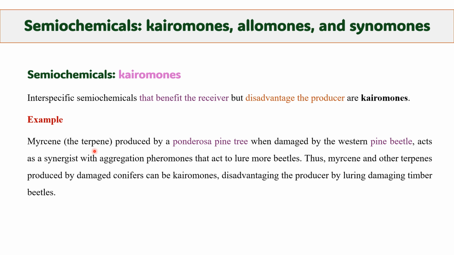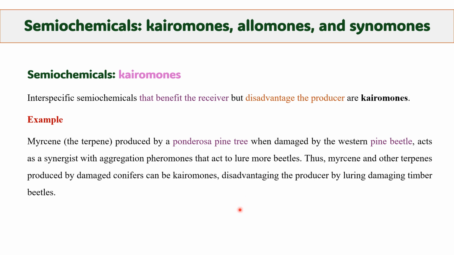Myrcene, a terpene produced by the ponderosa pine tree when damaged by western pine beetles. When western pine beetles attack the pine tree, a terpene is released, that is myrcene. This myrcene acts as a synergist with the aggregation pheromone released by pine beetles to lure more beetles.